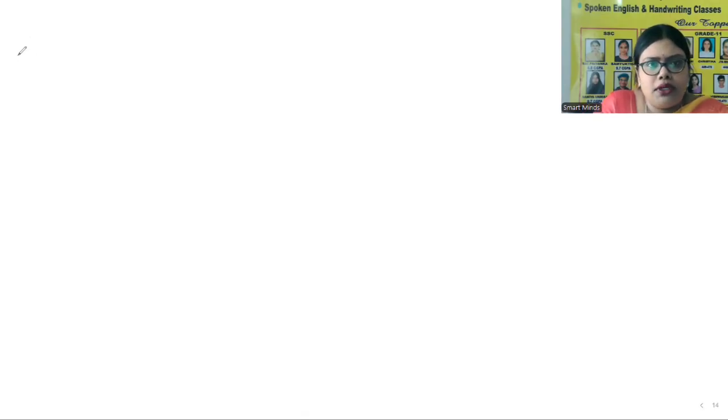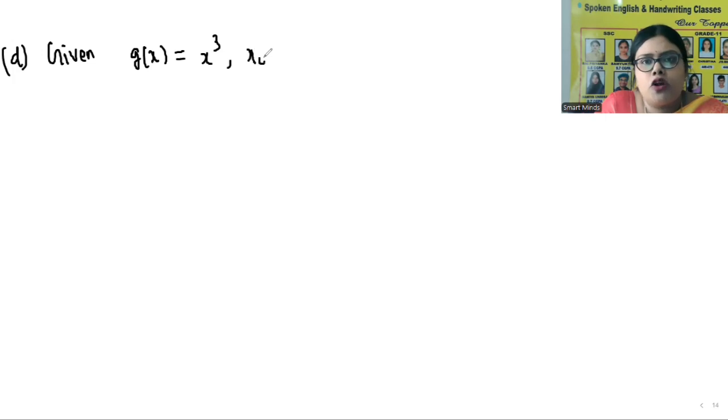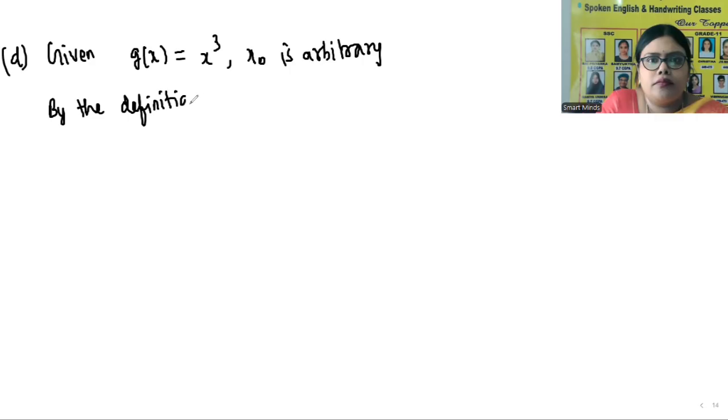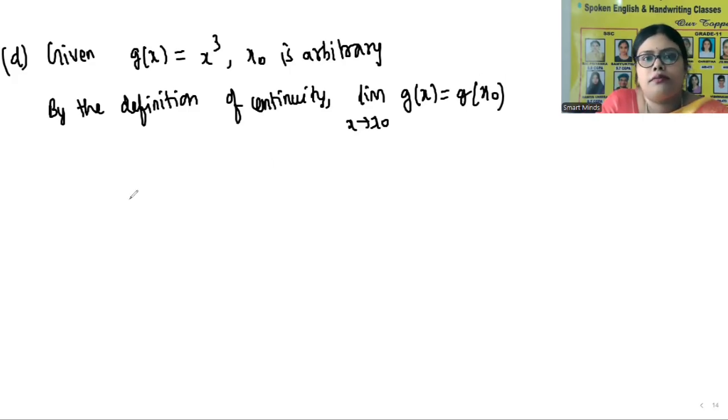Now take the last bit, that is the d bit. What is given to us? Given g of x is equal to x cube, where x naught is arbitrary. So by the definition of continuity, limit x tends to x naught of g of x is equal to g of x naught.